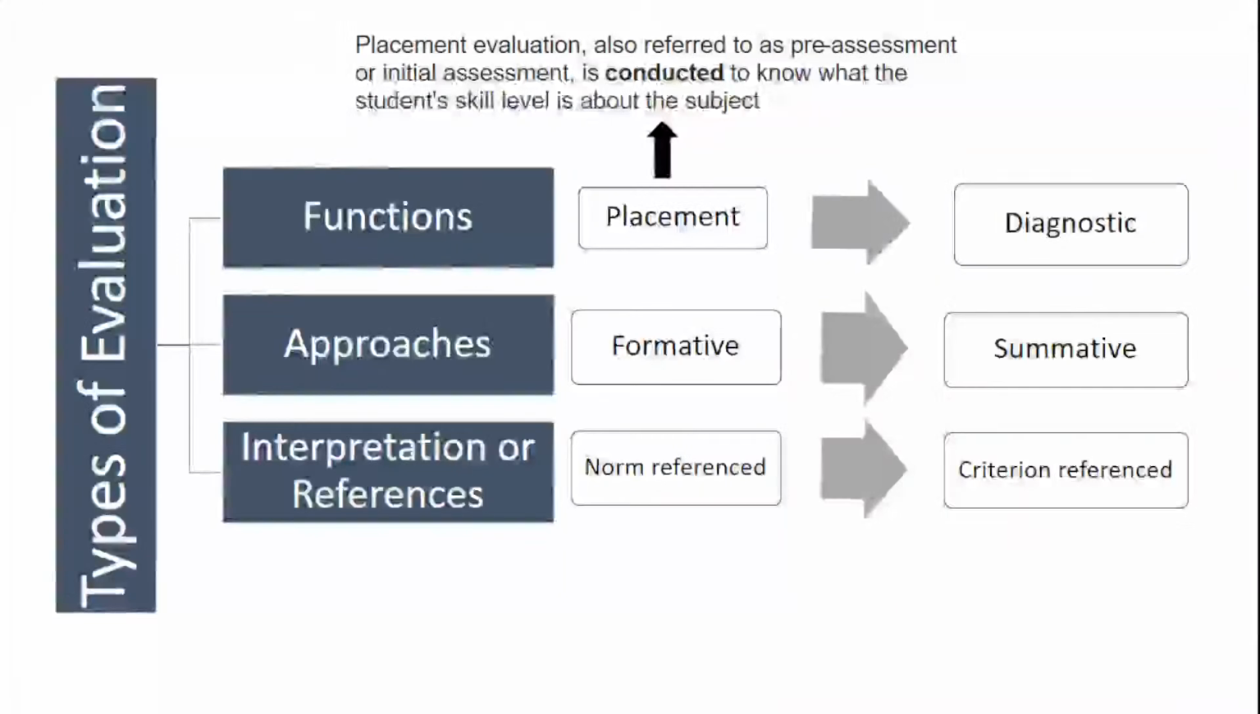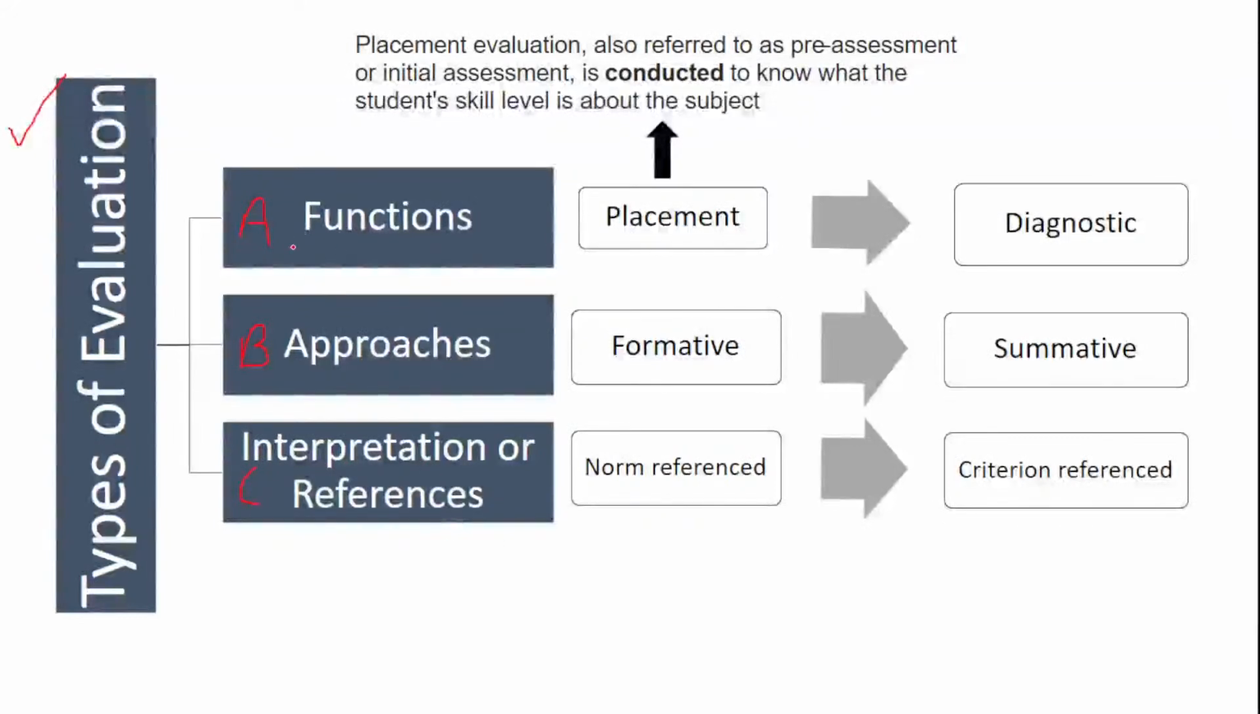Now this is a very, very important topic. 101% the question comes out of this topic. This topic has been asked in different ways, or in different forms, so you should know them very well. Now we have types of evaluation which are based on three main categories. The first category is functions, the second category is approaches, and the third category is interpretation or references.